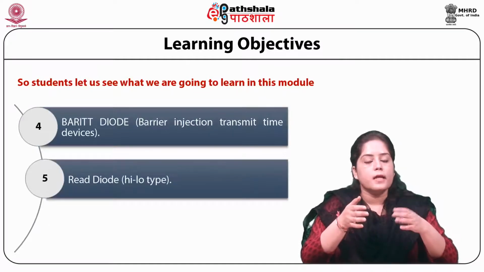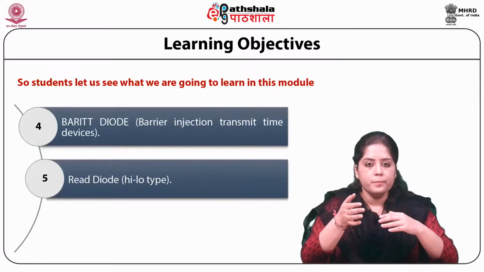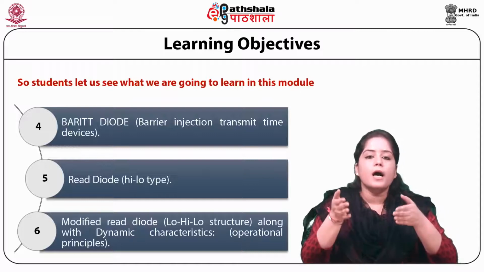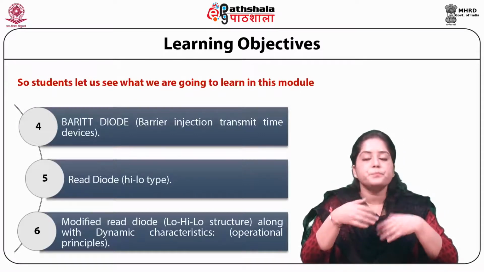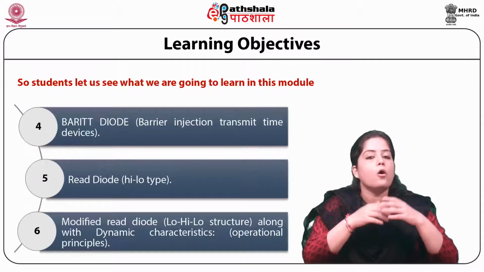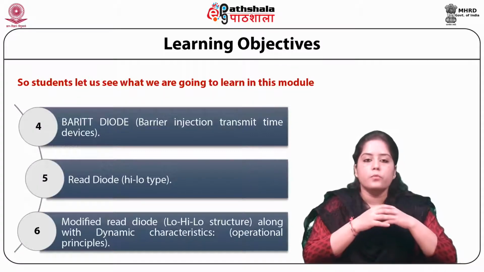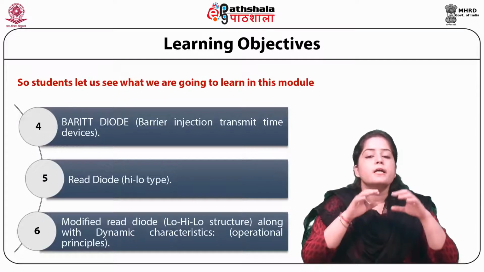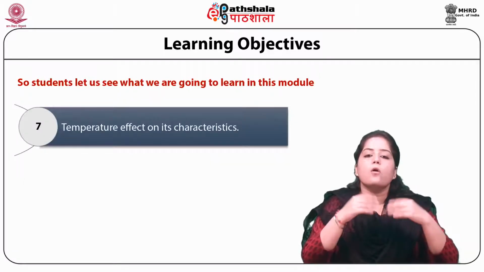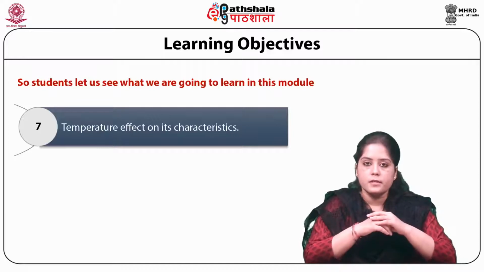Read diode, that is high-low type, and modified Read diode, low-high-low structure, along with its dynamic characteristics and operational principle will be discussed. Lastly, we will discuss the temperature effect on its characteristics.